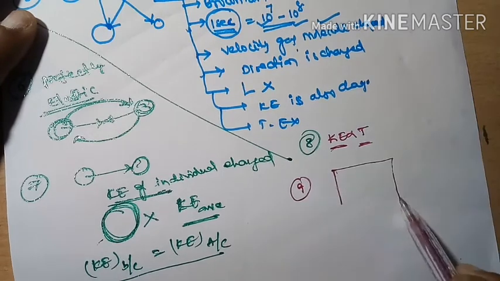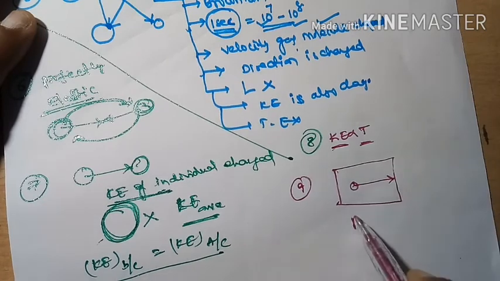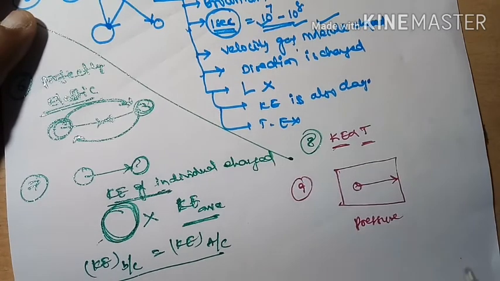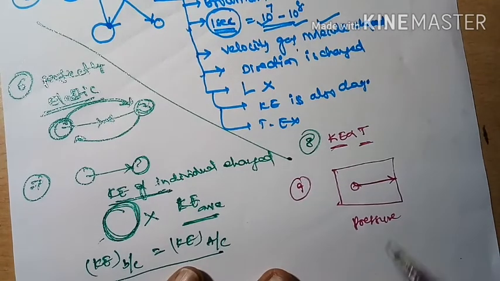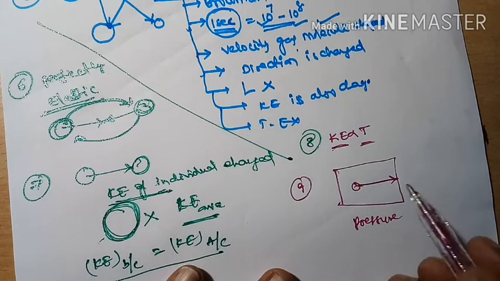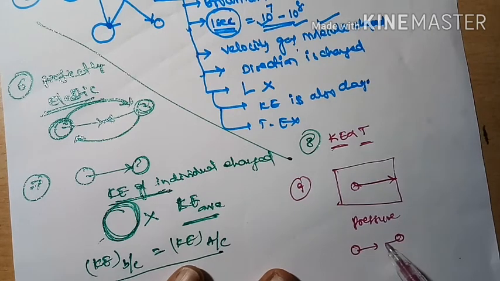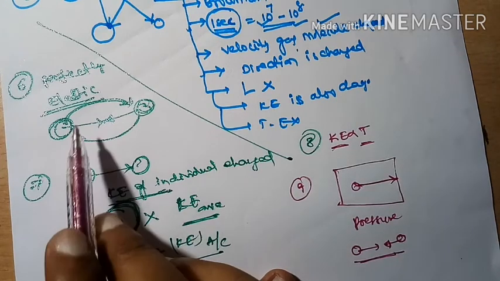And as well, whenever the gas molecules collide with the walls of the container, pressure is produced. How is pressure produced? Due to the collisions with the walls of the container only. Is pressure produced due to collisions of the gas molecules with each other? No, because they are elastic collisions.